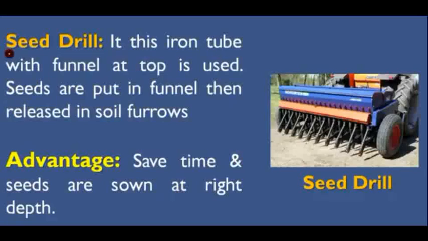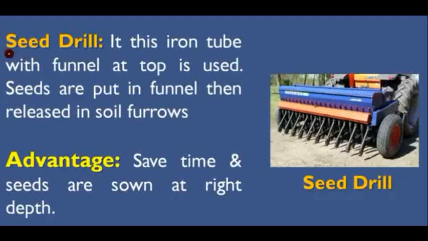Nowadays seed drills are used to sow the seed properly. Look at this picture. This is a seed drill, and here you can see the iron tube with a funnel. At the orange color you can see above there will be a funnel, and the funnel will be connected to the iron tube. The iron tube is touching the soil.